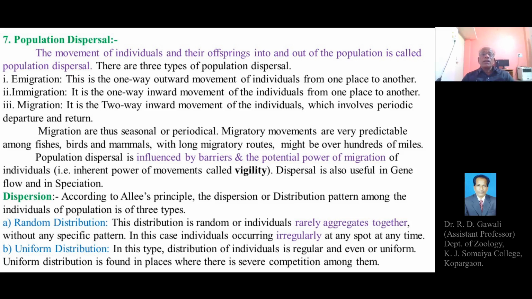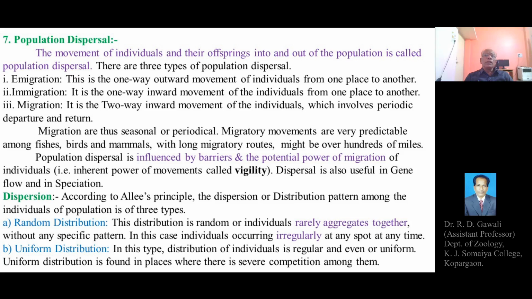So migratory movements are predictable, and this can be found among fishes like aquatic organisms, then birds and mammals, which show long migratory routes, meaning they can move a great distance from the respective habitat and exhibit migration. The migratory routes might be over hundreds of miles. So the distance of migration can be much more and may be over hundreds of miles.